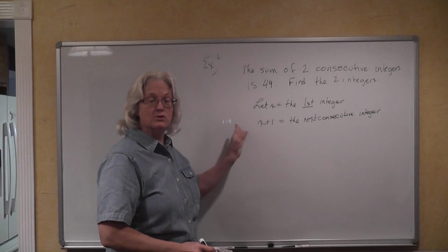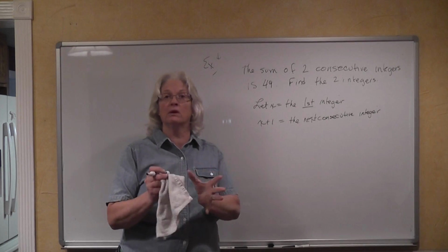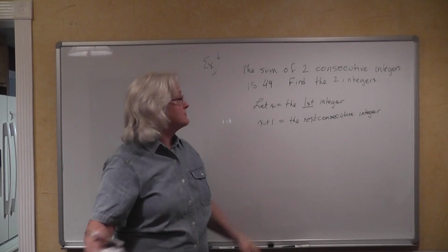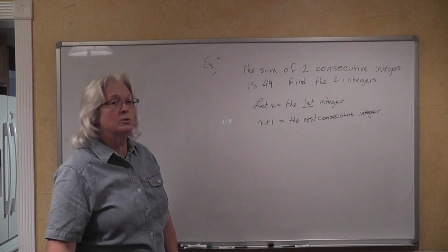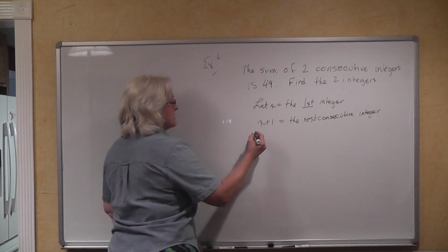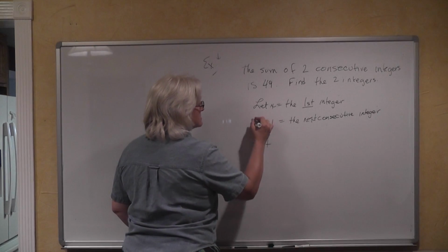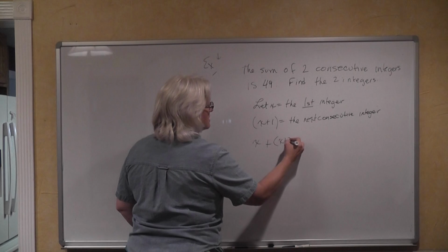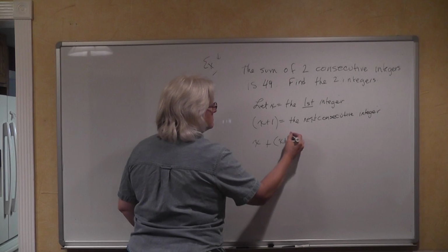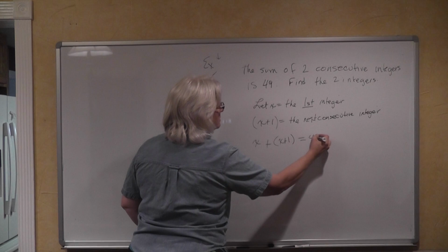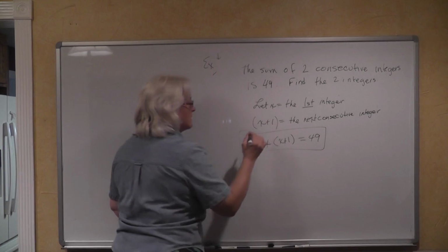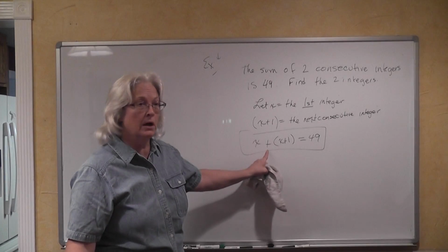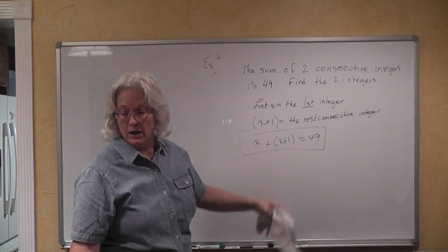That is the crucial piece of information for how you set up numbers that are consecutive. You just add 1 to the first. Now, what does it say? It says the sum of two consecutive integers. So the first integer plus the second integer is equal to 49. This is what they're looking for. The sum of two consecutive integers, x plus x plus 1, is 49.